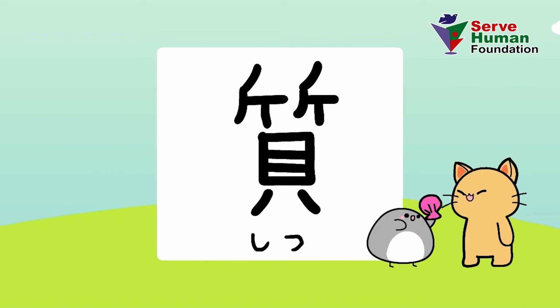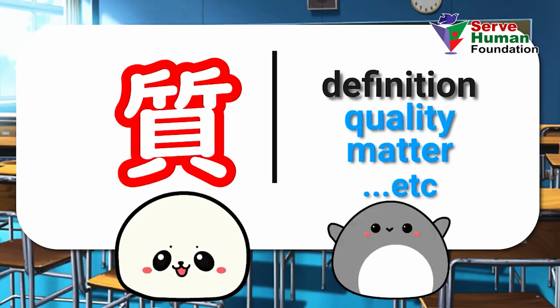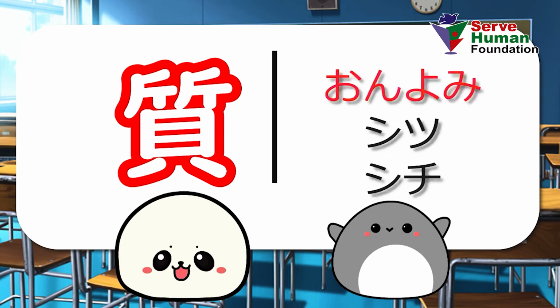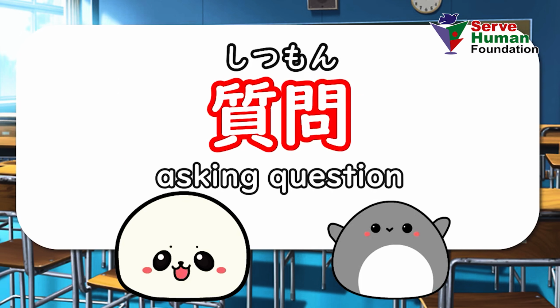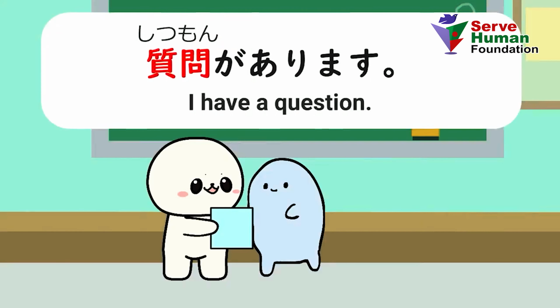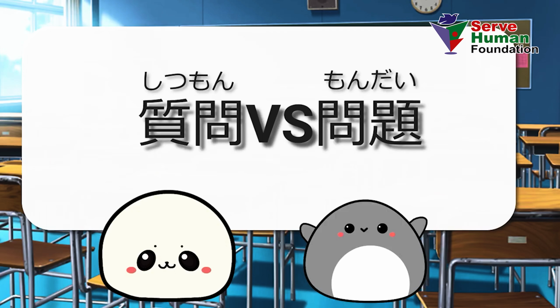This is 質. The definitions of this kanji are quality, matter, etc. Onyomi of this kanji is 質. There is no common kunyomi reading. An example word is 質問. 質問があります。Lastly, we are going to answer to this question.